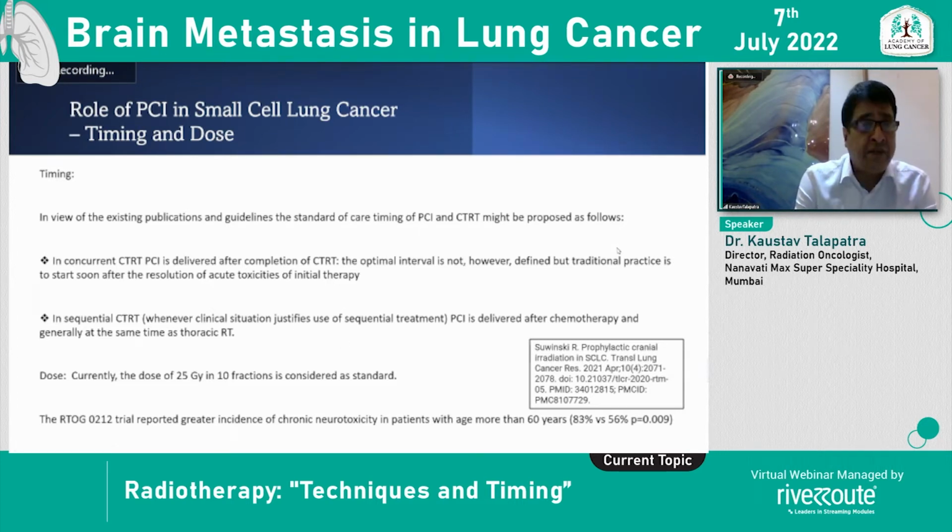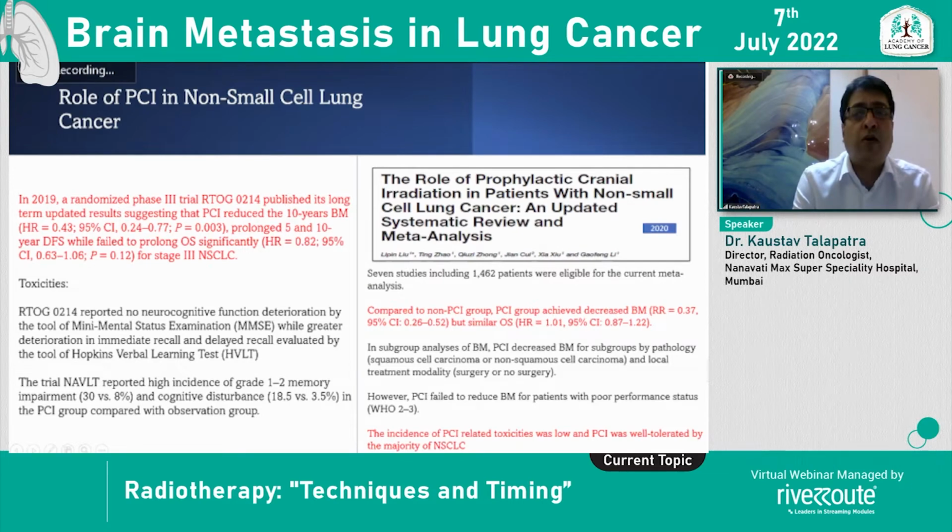And in a sequential CTRT, which is less practiced these days, PCI is delivered after the chemotherapy is over, and often simultaneously with the radiation therapy. Dose escalation: the current standard dose recommended by various institutions is to the tune of 25 gray in 10 fractions.